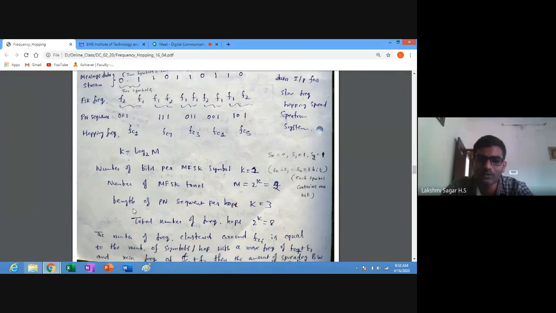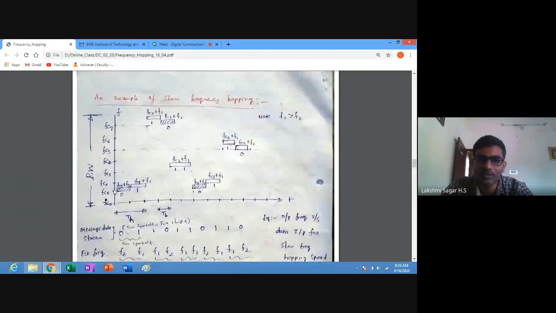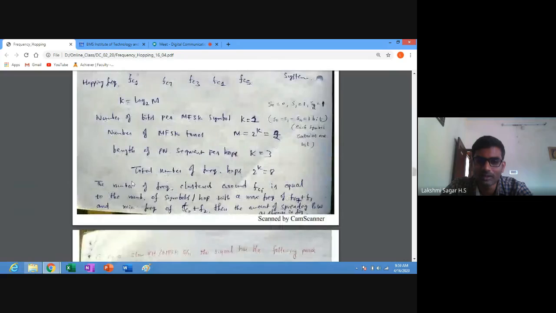Next, the length of the pseudo noise sequence per hop. Here instead of k, we'll denote it as t. t is equal to 3, as 3 bits of pseudo noise sequence have been used here. So the total number of frequency hops is equal to 2 power 3, which is equal to 8. The number of hopping frequencies is 1, 2, 3, 4, 5, 6, 7, 8, so 8 different frequencies.